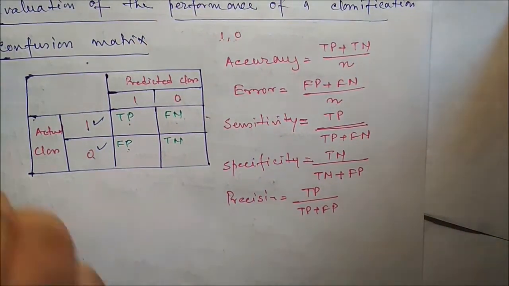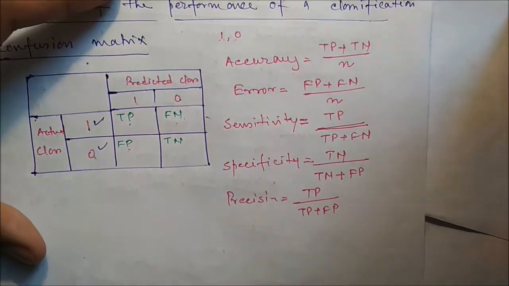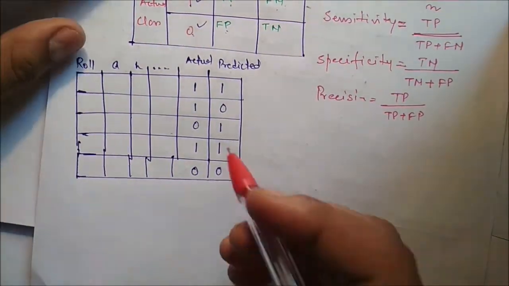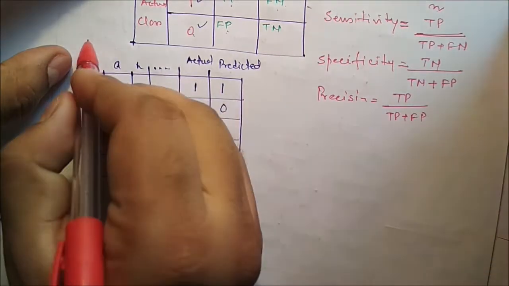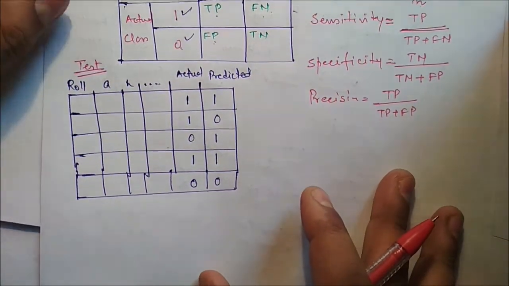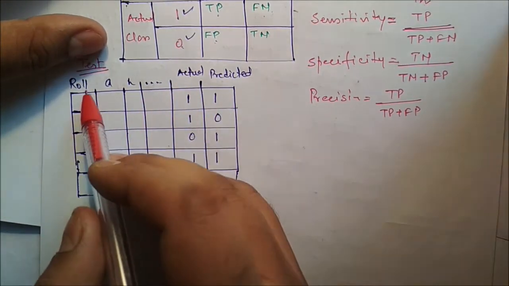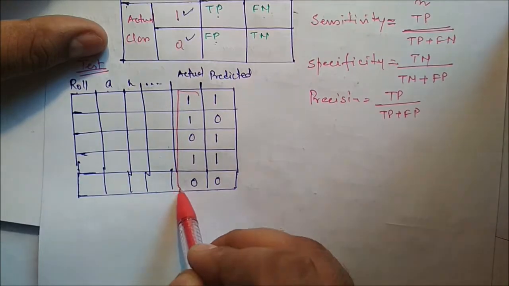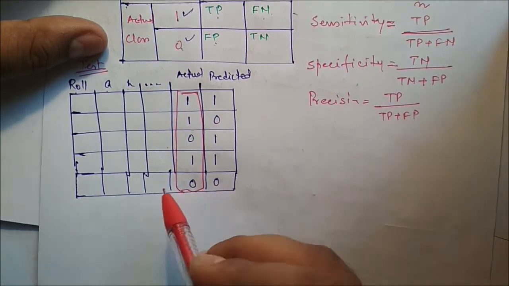Now we can see one simple example to explain all these parameters. Suppose we have a test data, through which we check the classification algorithm. Here the attributes are roll number, age, height, and so on, and these are the actual class levels, that means they are known.